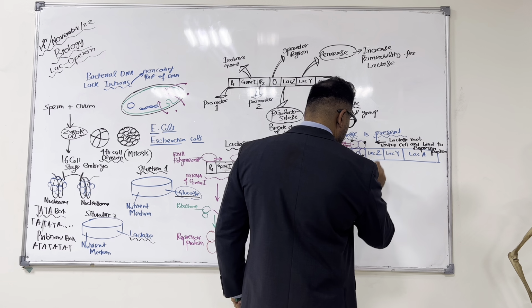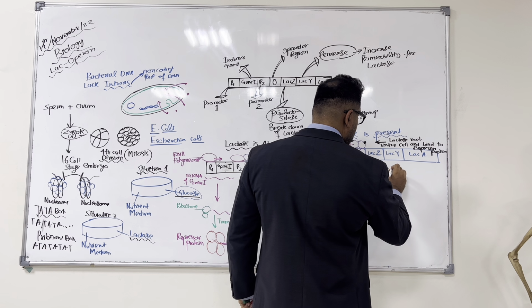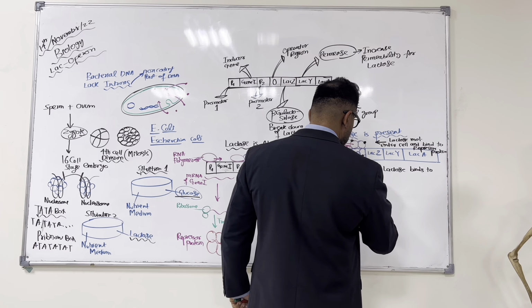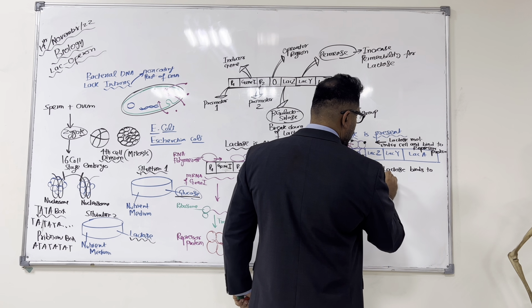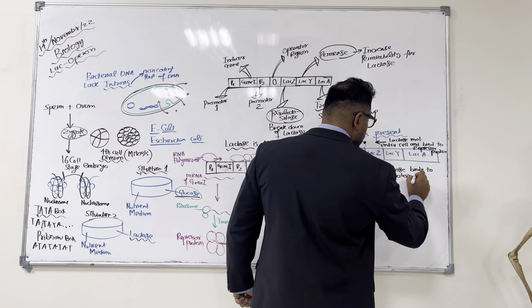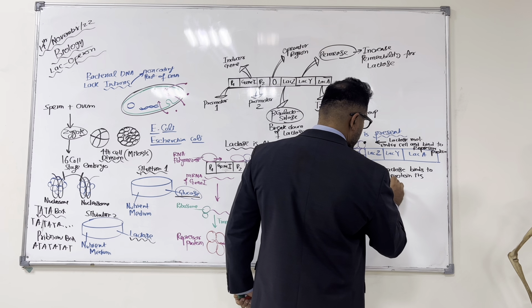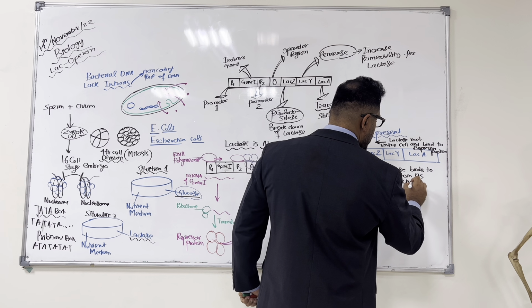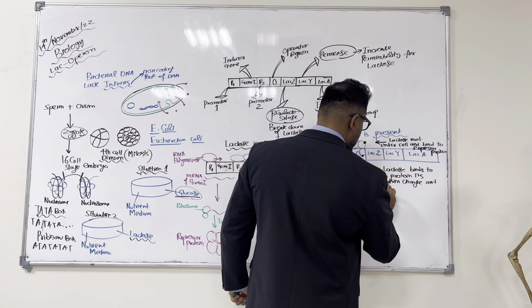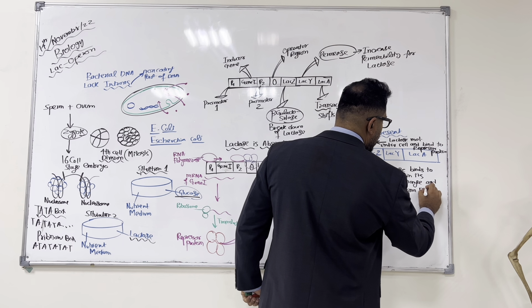So what do we say? That as the lactose binds to the repressor protein, its conformation changes and it's released from DNA.